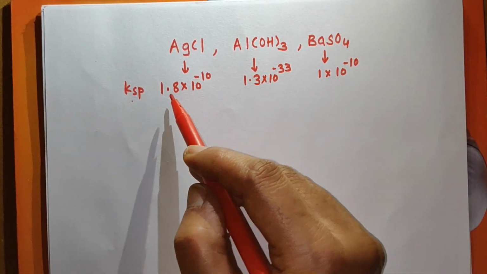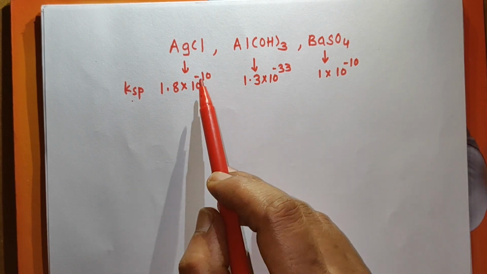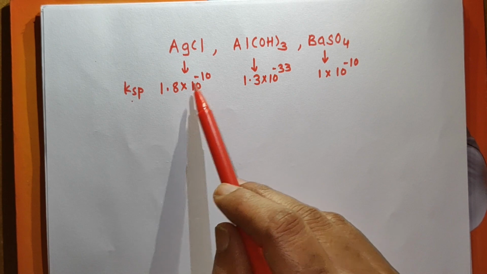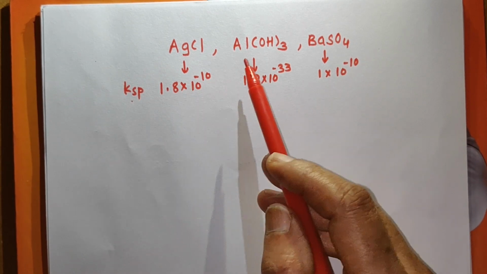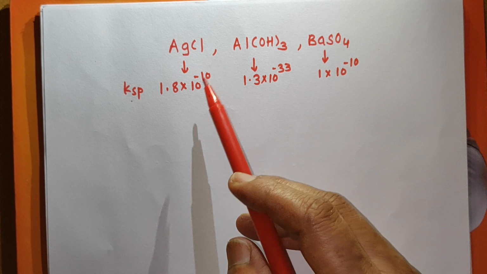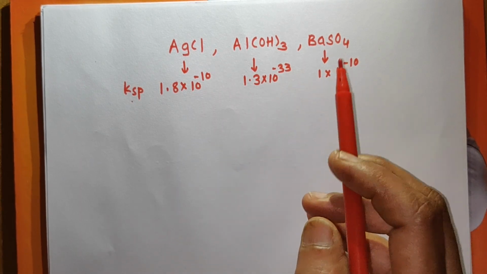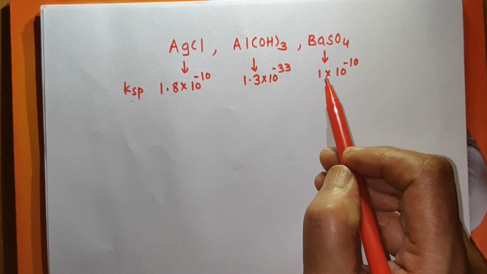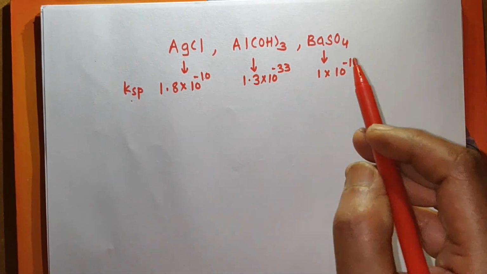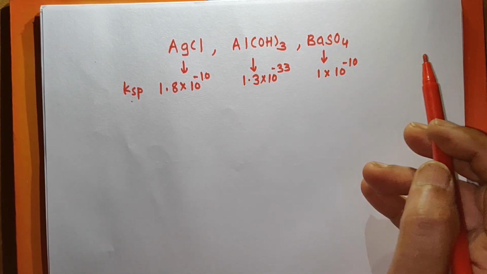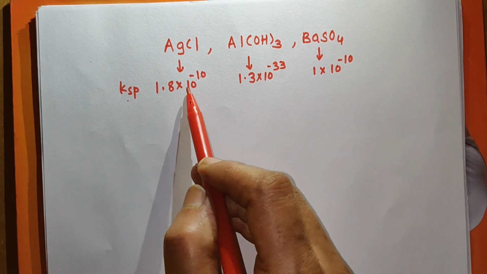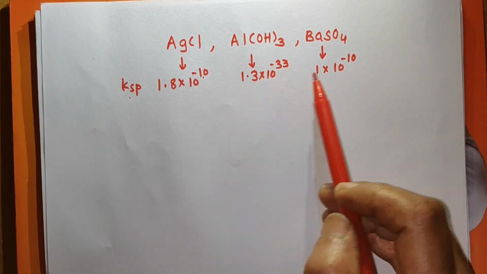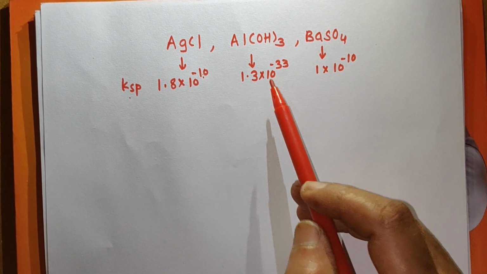For AgCl, it is 1.8 into 10 raised to minus 10. If you see these values of solubility product, these values are in the 10 raised to negative power. The power is negative because this solubility is very, very less, and so it is expressed in 10 raised to negative power. Now see here, these values are 1.8 into 10 raised to minus 10, 1.3 into 10 raised to minus 33, and 1 into 10 raised to minus 10. Now you can say that if the value of solubility product is more, then the salt is more soluble. If the value of solubility product is less, then the salt is less soluble.